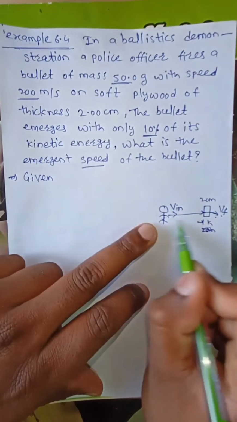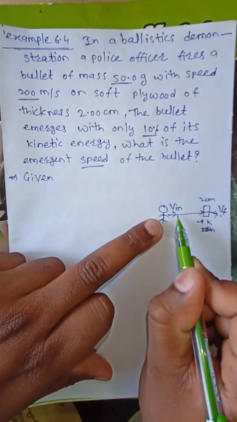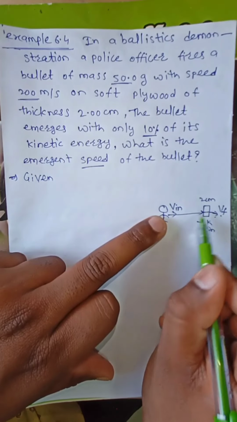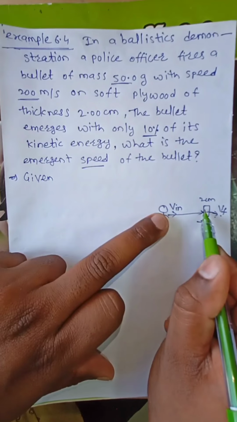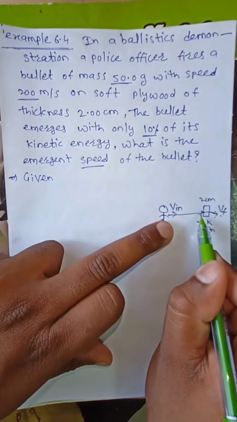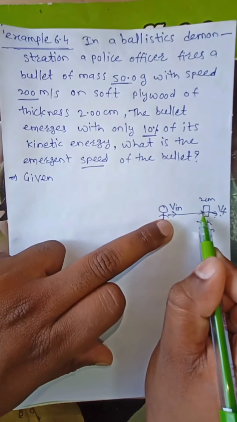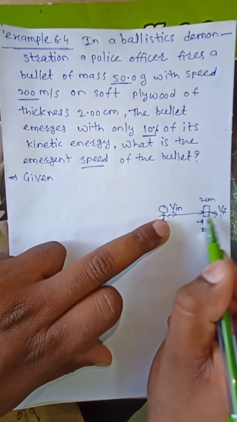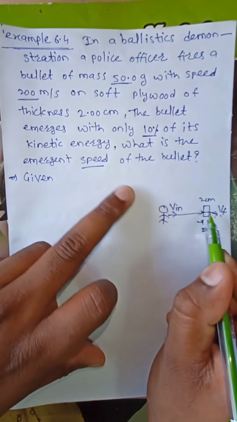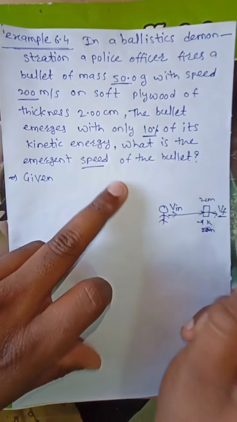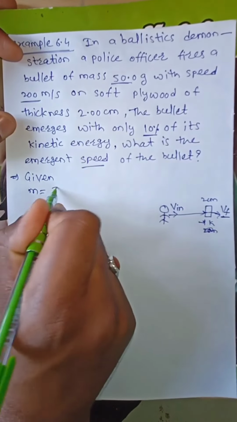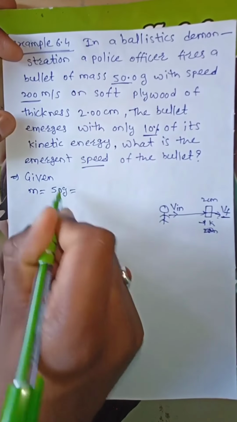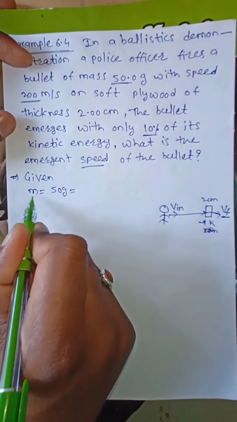See here, when the policeman fires a bullet, after firing it reaches a plywood and it goes outside of that plywood. When it emerges from this plywood, we have to find out its speed. Now given that the mass of the bullet is 50 gram, you have to convert this gram.